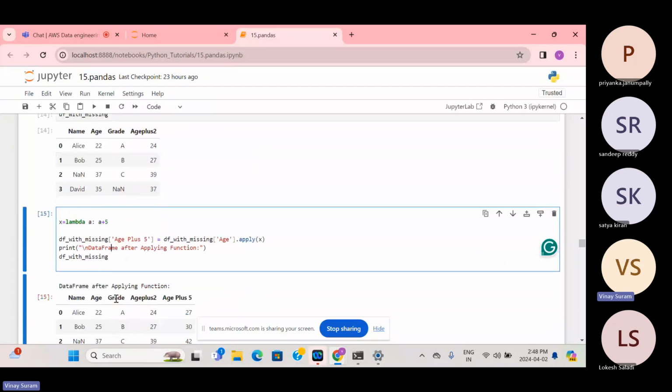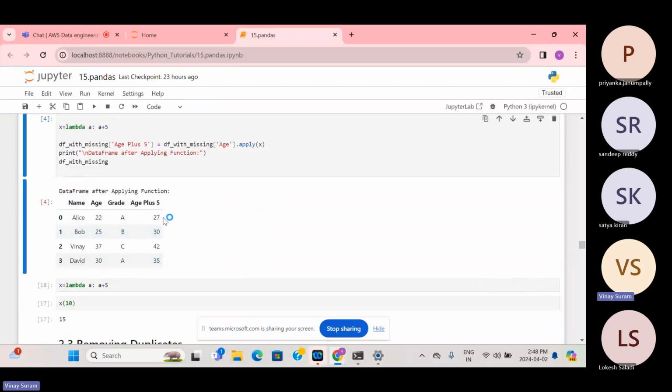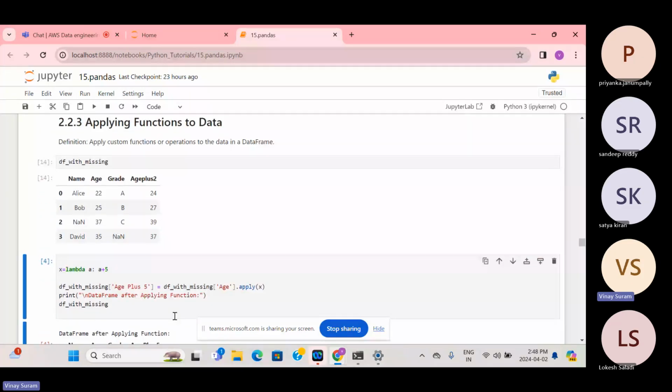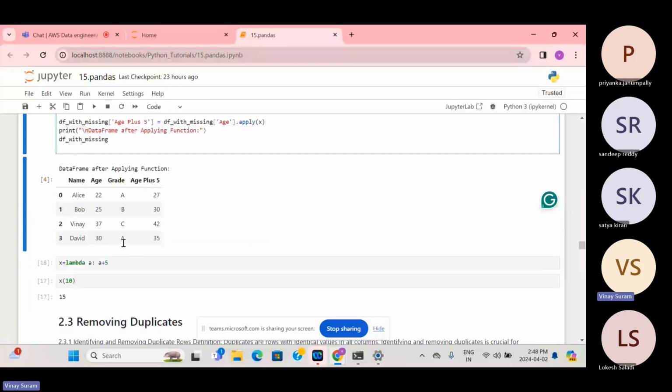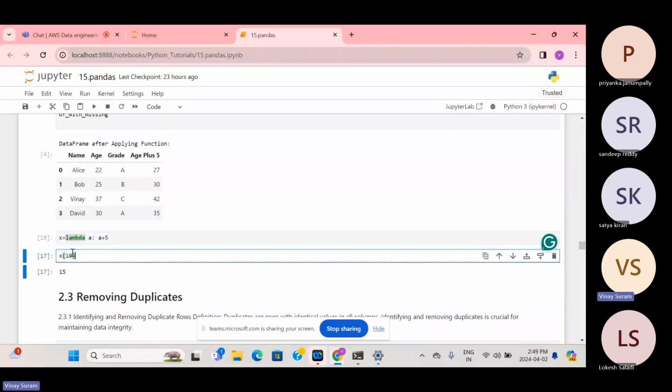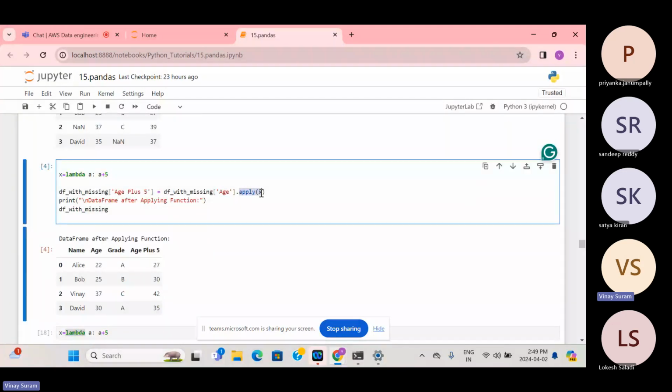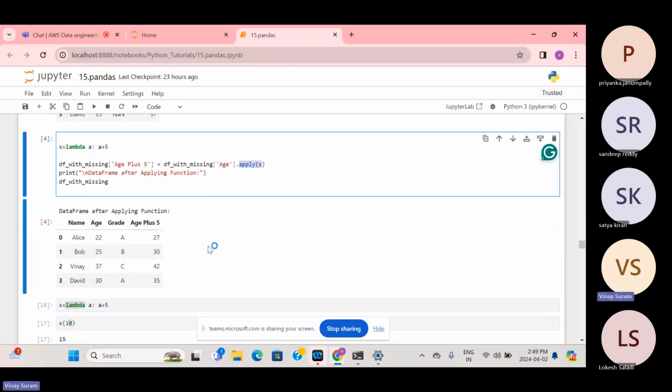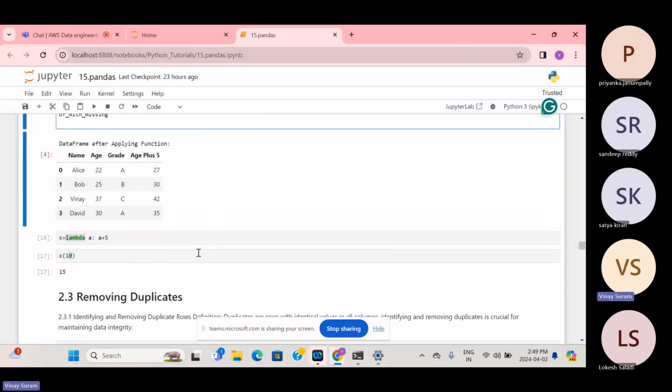So you can see here 22 becomes 27, 25 becomes 30, 37 becomes 42, 30 becomes 35, and so on. We just added age plus 5. Again we have x equals lambda a: a plus 5. This is just an explanation of how we use lambda. You already know what a lambda function is, but you can look at it: we pass 10 and it is incremented to 15. But we applied it on a column, so that means it is executed for each row, so that we get this new column. So this is all about the apply function.